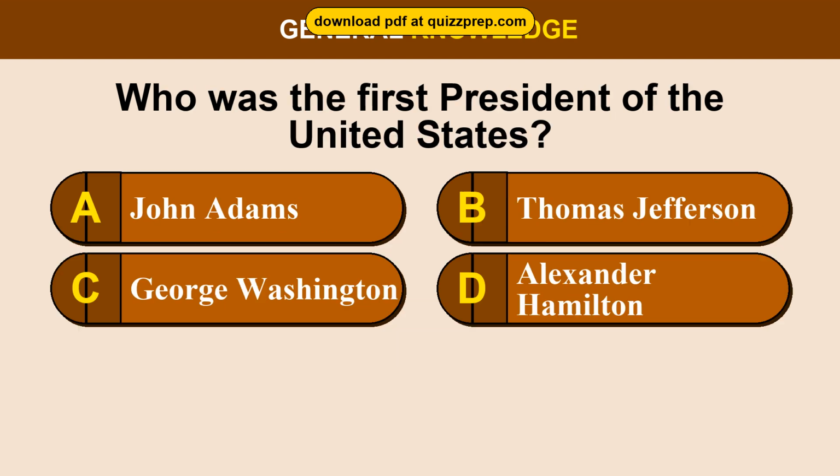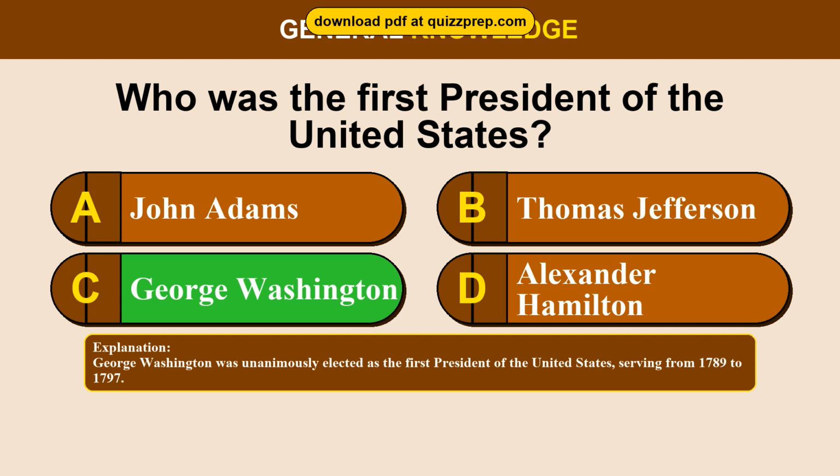Question 23. Who was the first president of the United States? Option A, John Adams. Option B, Thomas Jefferson. Option C, George Washington. Option D, Alexander Hamilton. The correct answer is option C, George Washington. George Washington was unanimously elected as the first president of the United States, serving from 1789 to 1797.